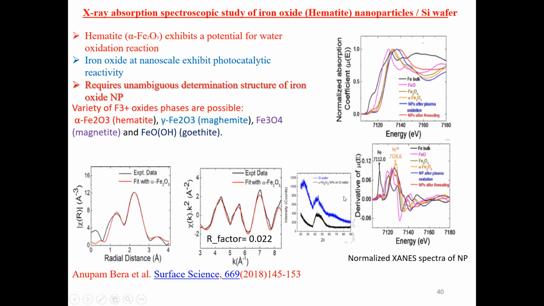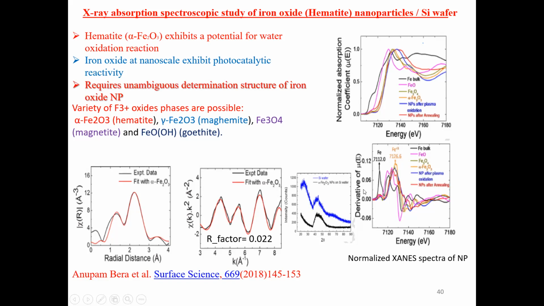This could not be ascertained by the normal XRD technique, because this XRD pattern has a very broad feature that only comes because it is a nanomaterial, so it could not give any clue. Here EXAFS becomes a handy tool to prove that it is the hematite structure. The oxidation state was proved by the XANES plot, and from the derivative spectra we could say that it is in the +3 state and not in a mixed state.